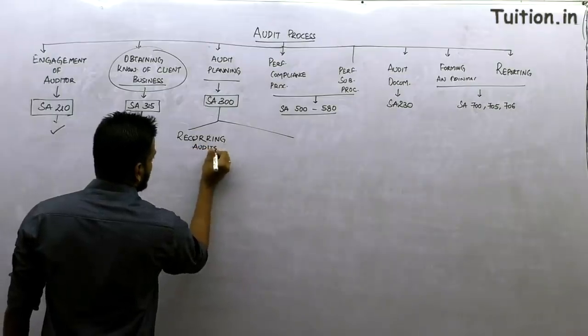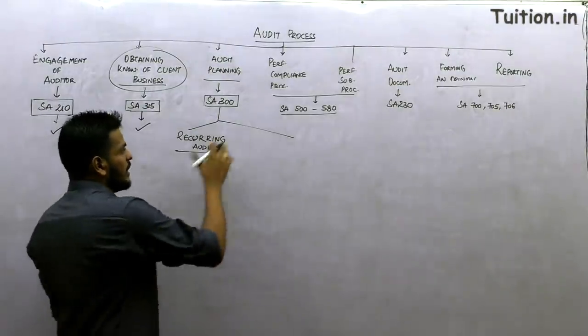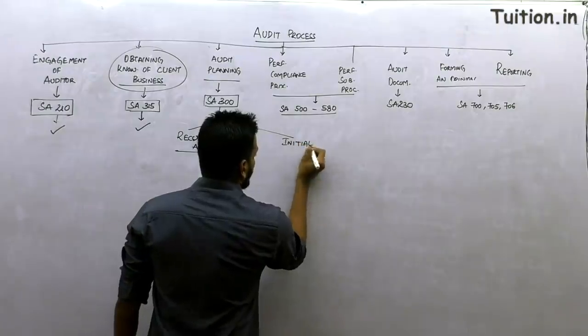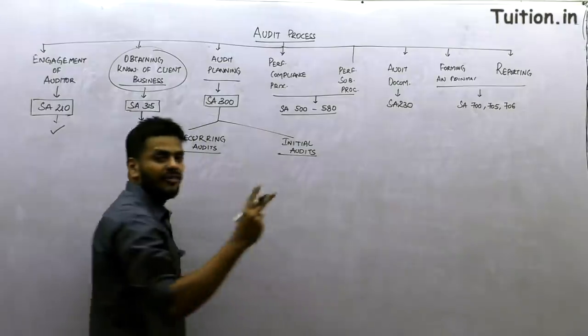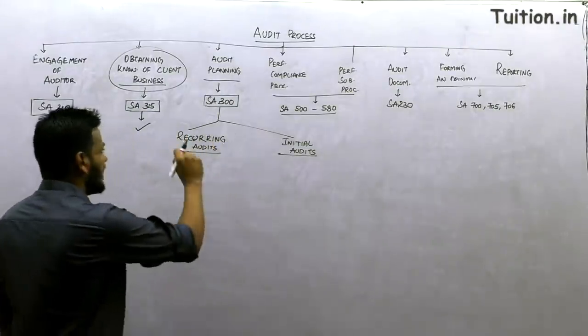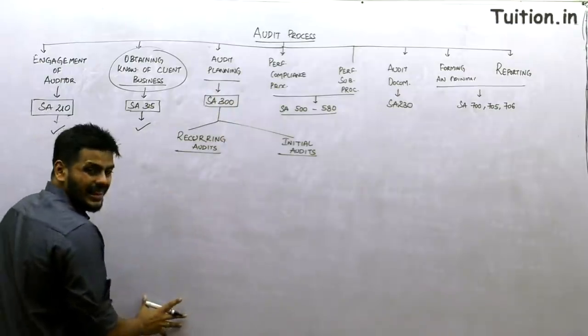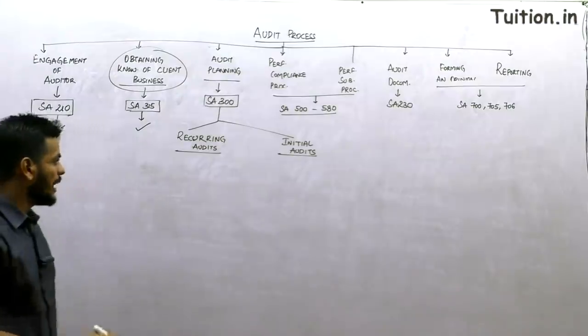That is what is being dealt with here in this standard. But then of course we also need to understand initial audits: how do we do planning in initial audits? There are a couple of additional considerations identified for doing those initial audits. So you will be doing all of this in the initial audit plus 2 additional considerations. I will be talking about that very shortly.